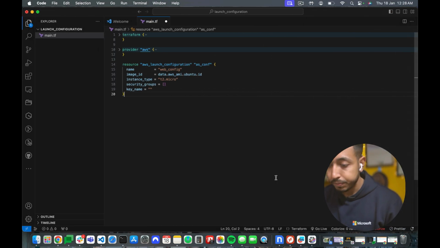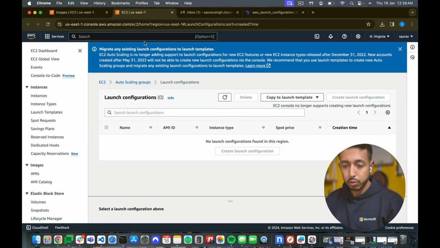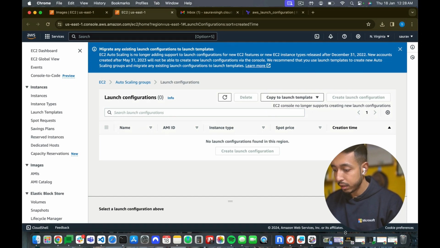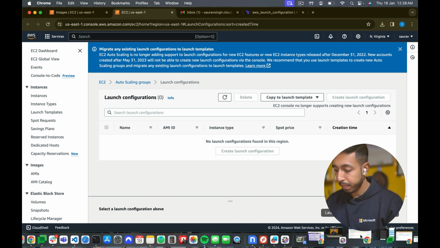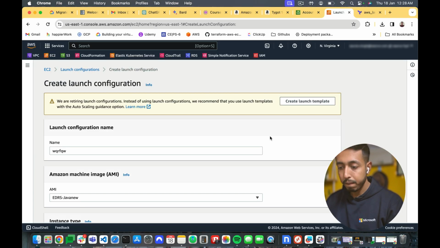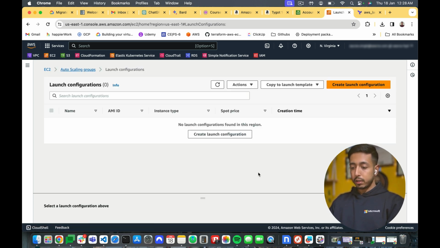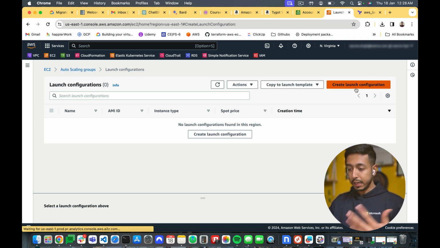So I'll come here and I just need to show you a demo. I have an old ID. Let me show you that old ID. All right. So you see, whenever you create a launch configuration, what are the things that you need?